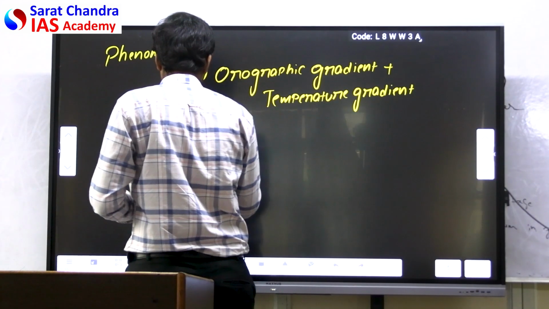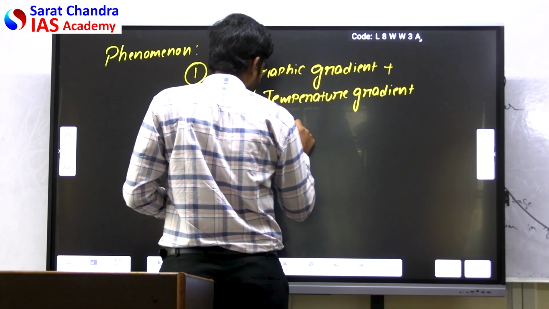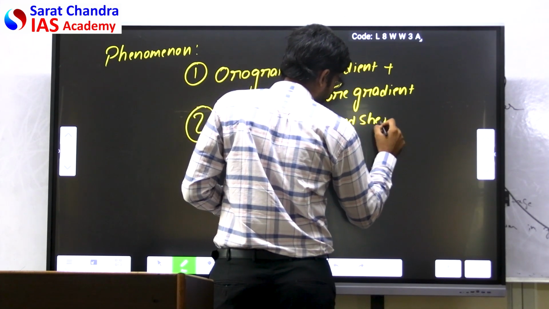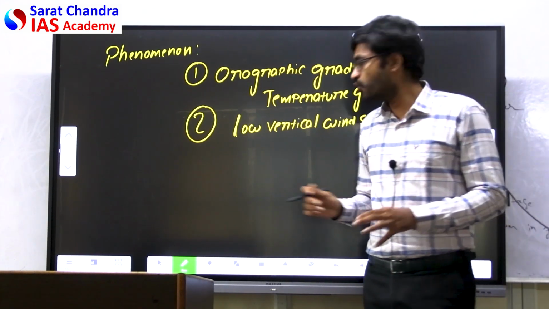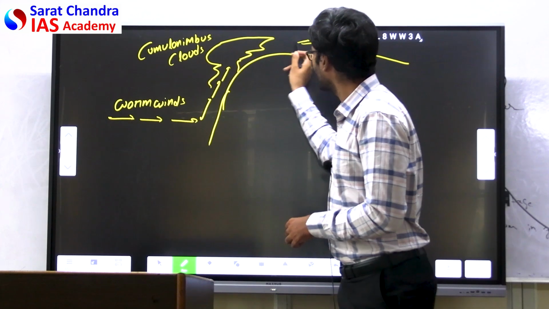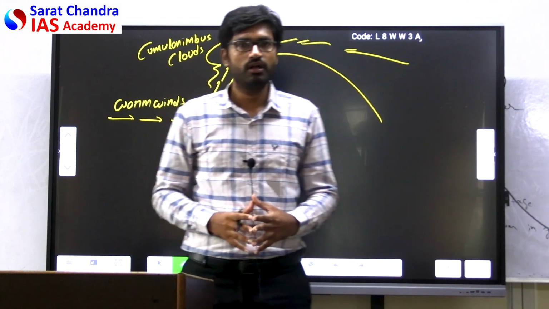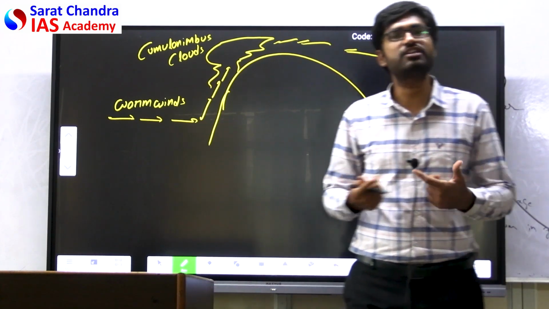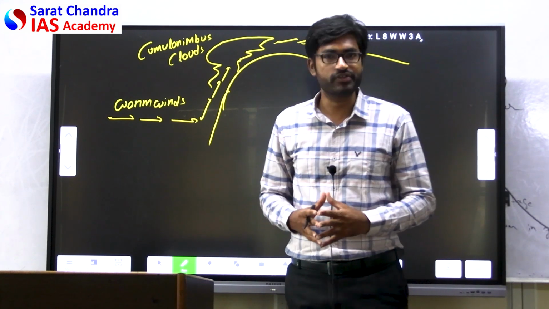Then the second condition. There should be low vertical wind shear. Low vertical wind shear means there should not be any vertical winds which disturb. If there are any vertical winds which are disturbing the formation of the clouds, automatically there cannot be formation of clouds. That's why there should be no vertical wind which is disturbing this formation. That's where the conditions come for the formation of cloudburst. You can explain this through this diagram along with writing some points.